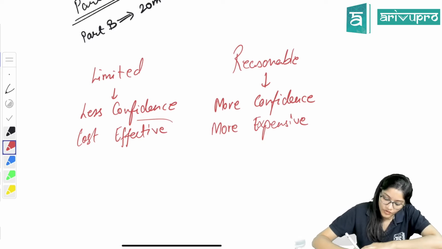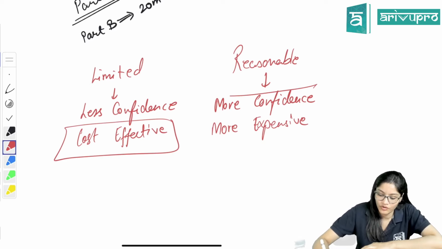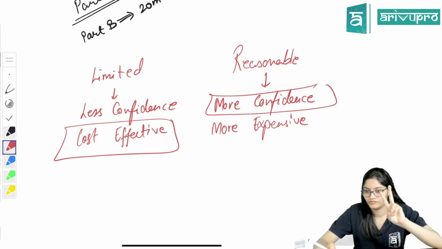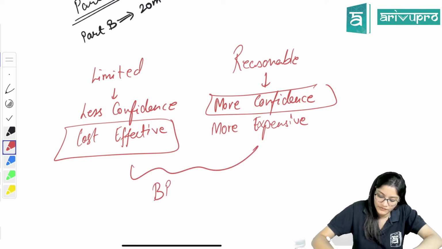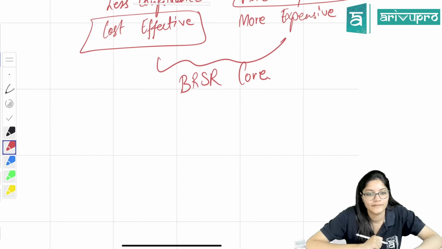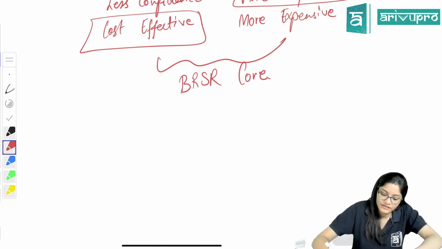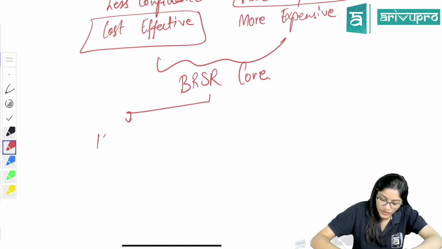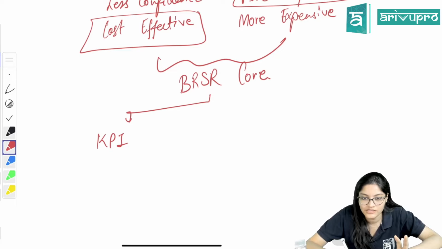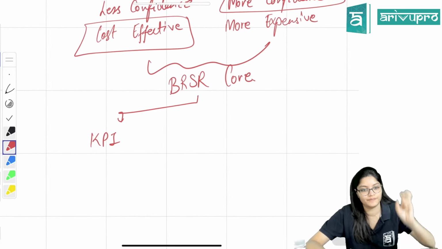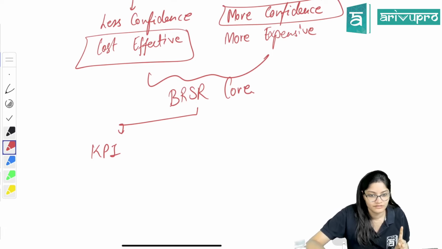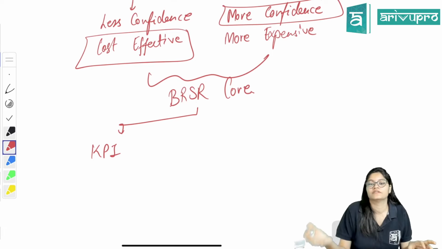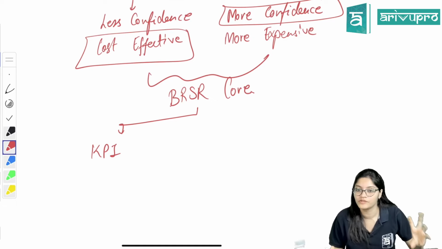To solve this, what characteristics do we want? We want it to be cost effective also. We want more confidence also. These two characteristics we want. So that is why BRSR core has been developed by SEBI. SEBI brought out KPIs, key performance indicators, right? Specific things we will look at. That means it will be cost effective, plus investors will get more confidence, so the problem will be solved.